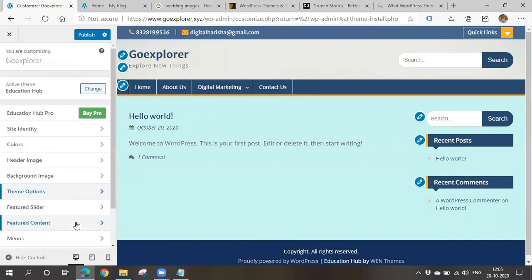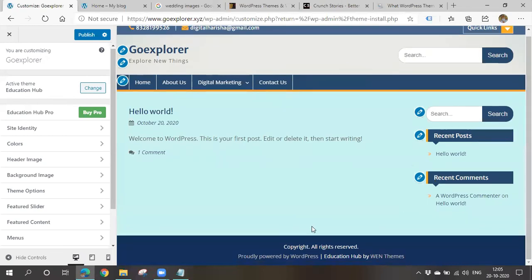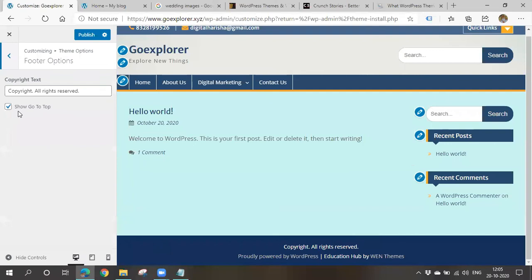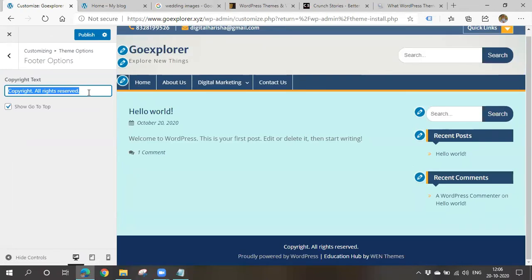Can we remove that "Proudly powered by WordPress" and "Education Hub by Run Themes"? Which thing? The bottom footer kind of thing? Yes, you can, ma'am. You can remove that. Here, you have seen it in the footer options. You can simply remove this, or you can simply remove these things. You can remove the footer also.